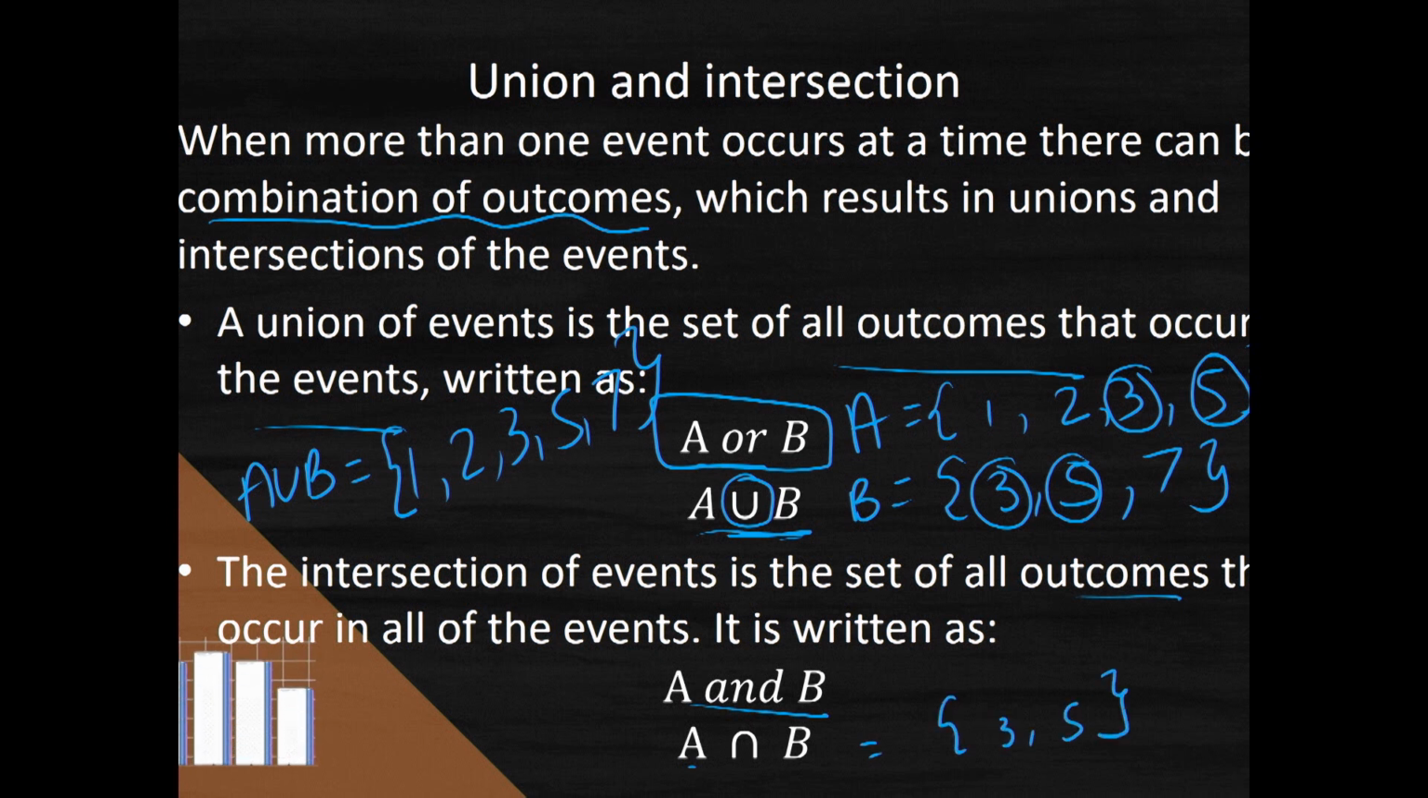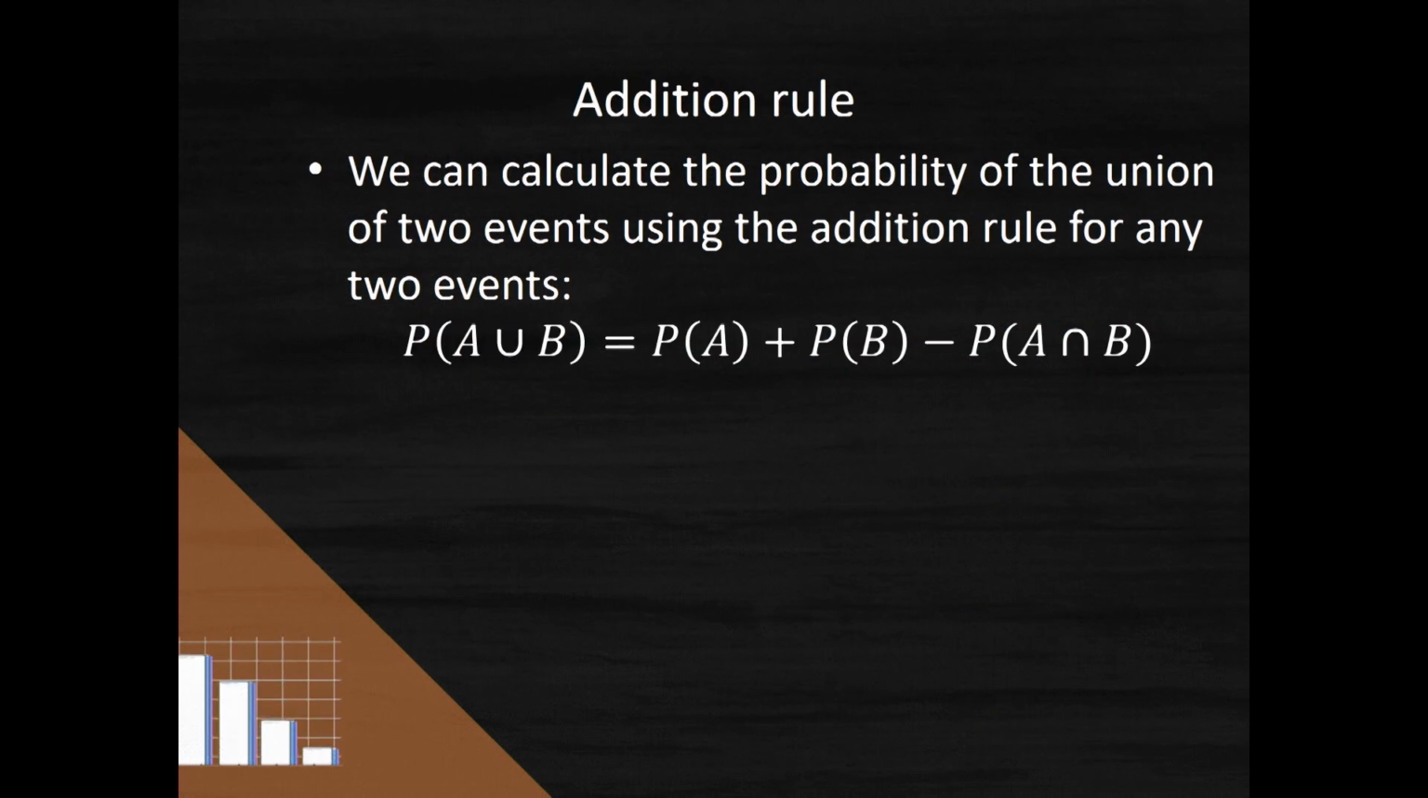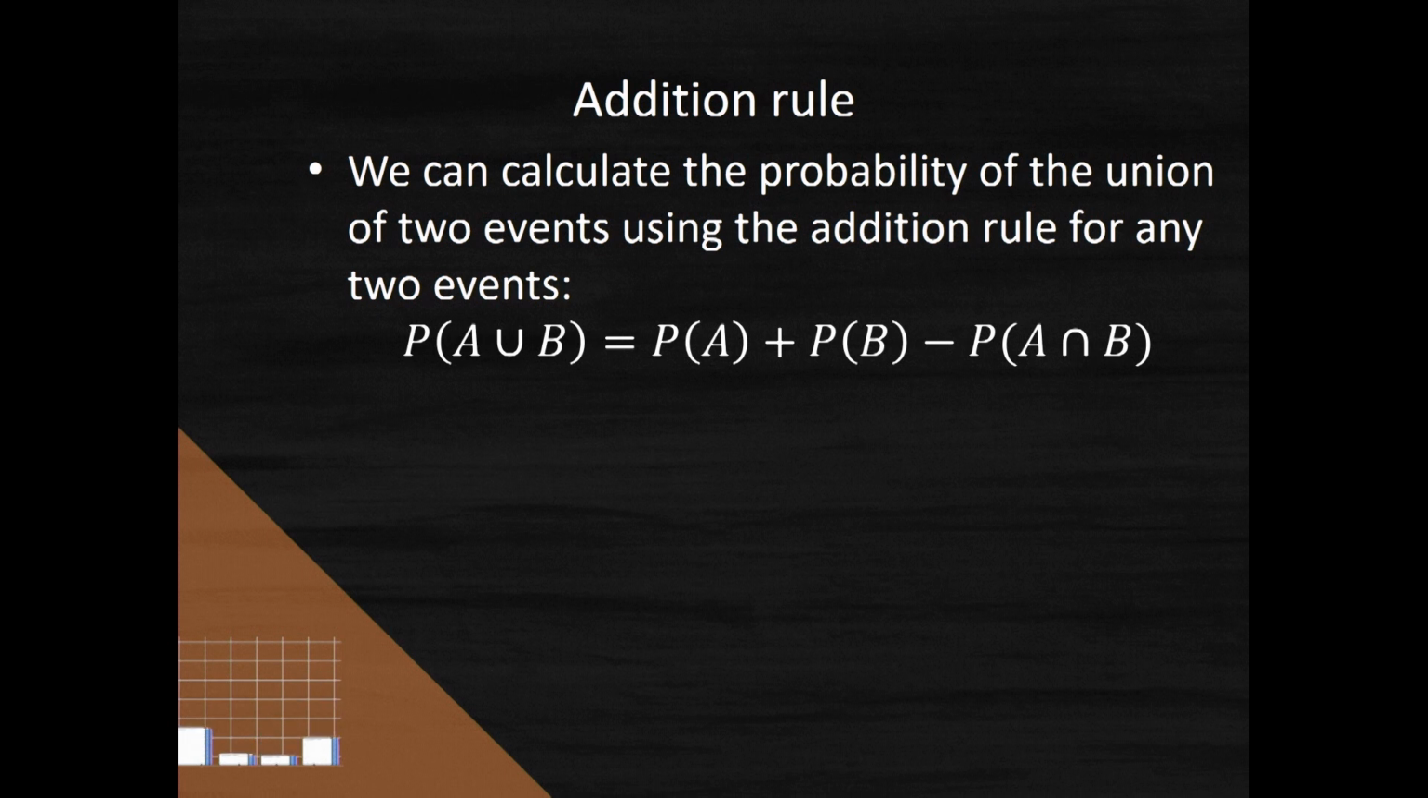So it's those elements that occur in both sets. All right, guys, a big concept that you learn about is the addition rule for probability. You can calculate the probability of the union of two events using this addition rule that says the probability of A union B, or if you prefer to use words, the probability of A or B, is equal to the probability of A plus the probability of B minus their intersection.